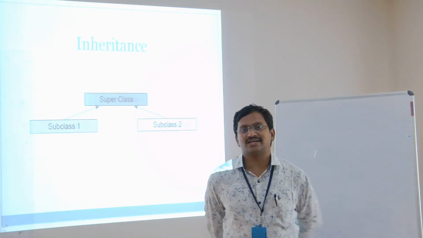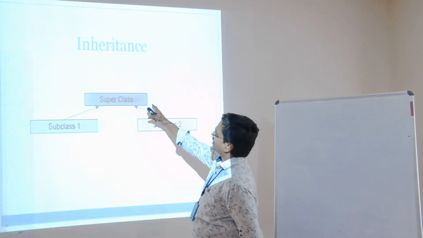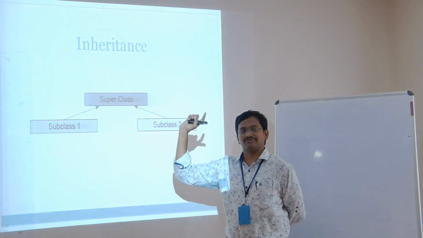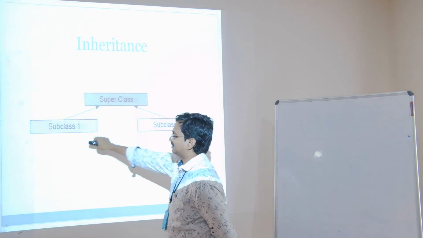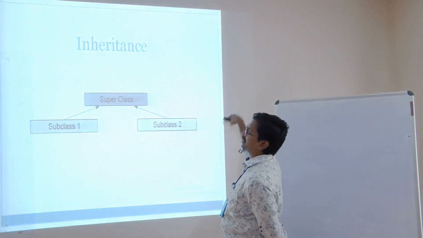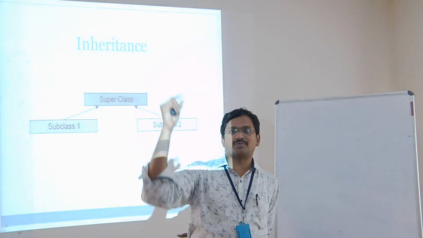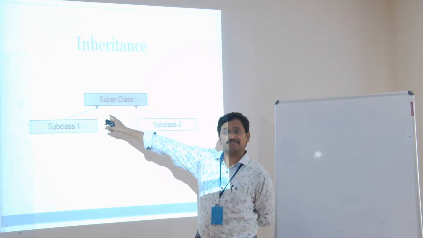We can clearly understand this by this picture. Here we can see a superclass, subclass 1 and subclass 2. A father will have two kids, subclass 1 and subclass 2. Likewise, we can have any number of subclasses for a superclass. One subclass can acquire properties of the parent class, and the other subclass can also acquire the properties of the same parent class.